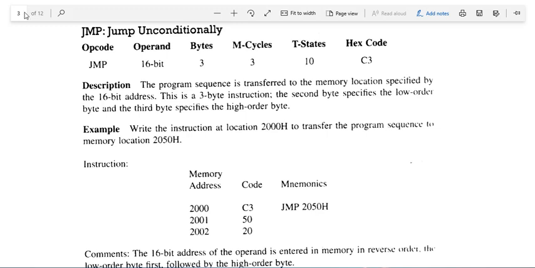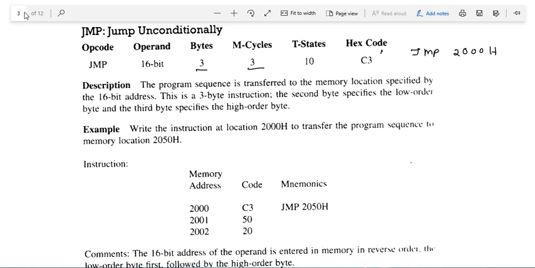Jump unconditionally is a 3 byte instruction. It has 3 machine cycles, because I already told you, if we have a 3 byte instruction, for example, jump is an opcode, and if we specify an address, what does it mean? Whenever this instruction is decoded by the processor, it will jump to the given location, that is 2000H.